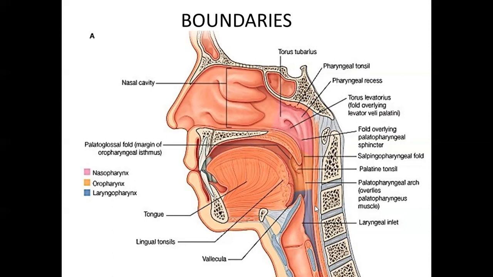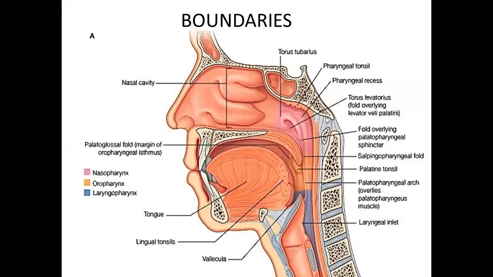When we look at it posteriorly, it is separated from the cervical spine by what? By all this tissue here, that is the prevertebral fascia, loose areolar tissue, which separates it from the cervical vertebra. Anteriorly, it opens into the oral cavity, the nasal cavity, and the laryngeal cavity. Laterally, the pharynx is bounded by the neurovascular bundle.